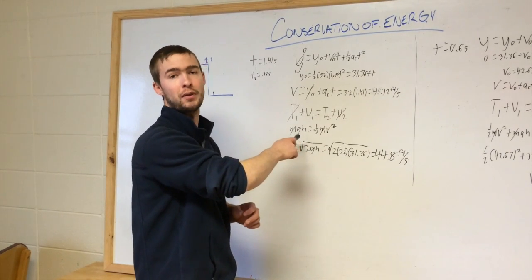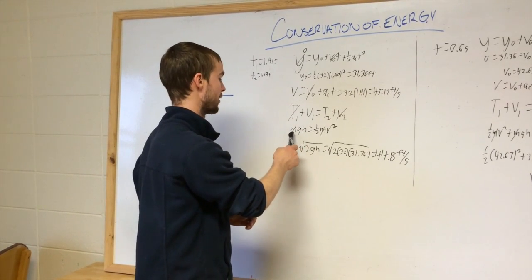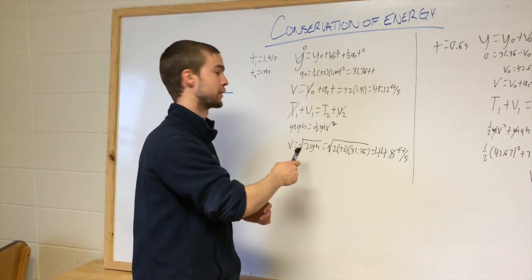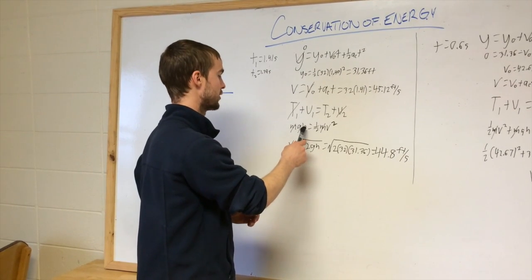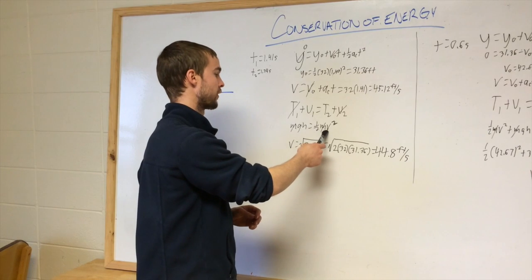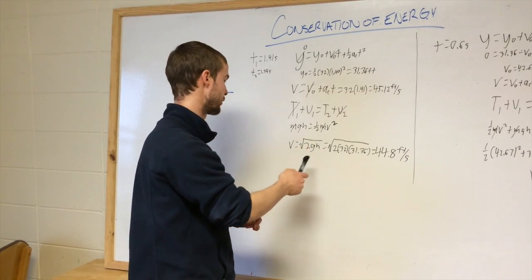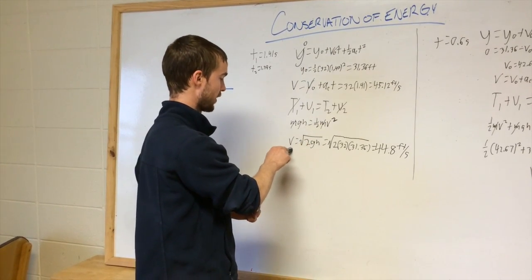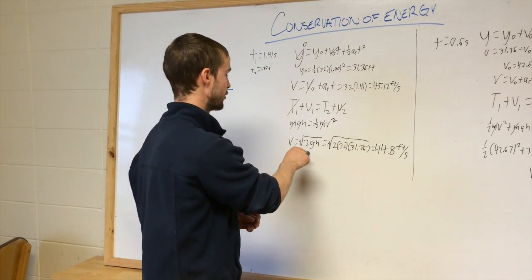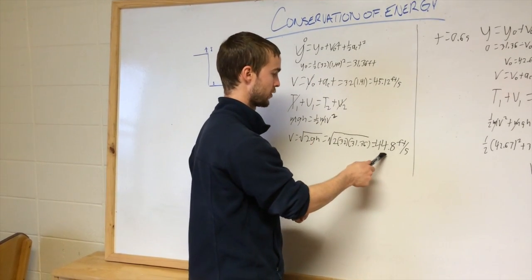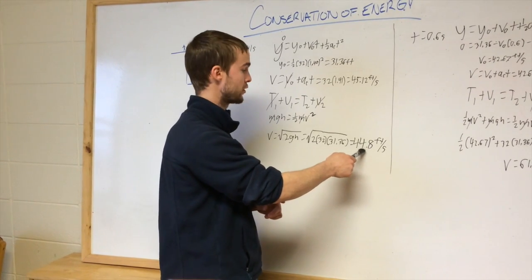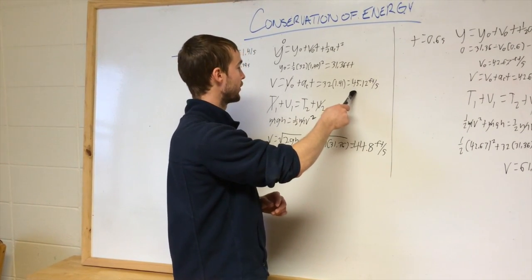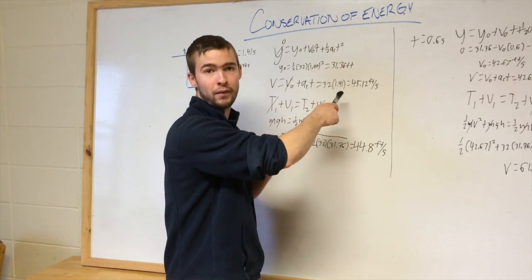Here we show mathematically that the mass is irrelevant. So we're just going to have gravity and the height from which it was dropped, and then we can find the final velocity here. So we find the velocity, square root of 2 times gh, 44.8. This number is slightly less than what we found up here, but we're going to talk about that later.